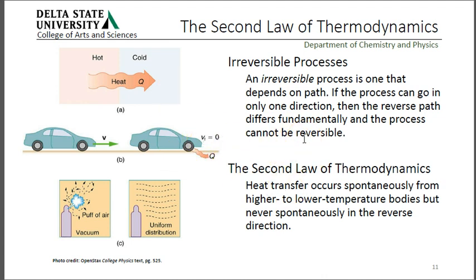The second law of thermodynamics states that heat transfer occurs spontaneously from higher to lower temperature bodies, but never spontaneously in the reverse. And we talked about how heat is really nothing other than the kinetic energy of the molecules. Once you think about it like that, it makes sense, right? You can never have a slow-moving molecule with low kinetic energy crash into one with high kinetic energy and give it more kinetic energy. That doesn't happen, right? It's always going to go the other way.